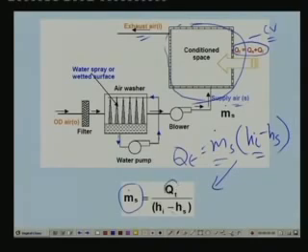So if you know the rate of heat transfer to the conditioned space Qt, and Hi is nothing but the enthalpy of the conditioned space air, which is normally known from our requirements. So Hi is known to us, and if you can fix the supply condition Hs, then you can find out the required mass flow rate of supply air.